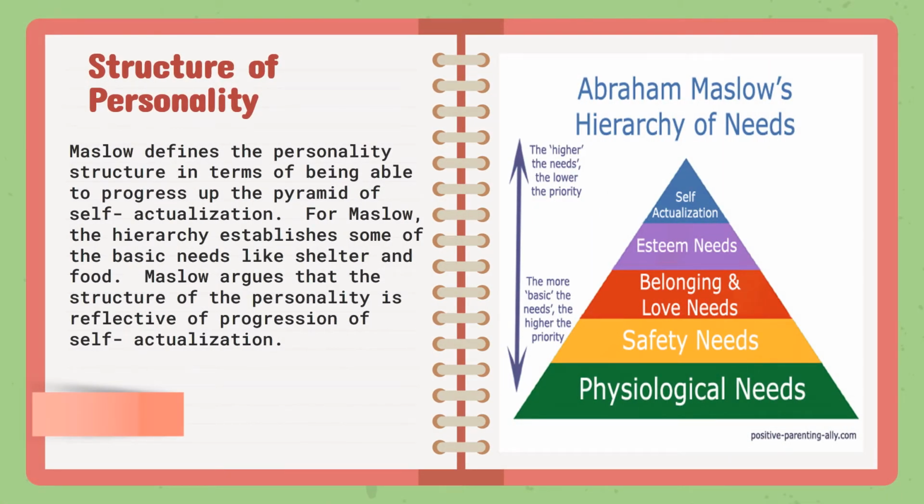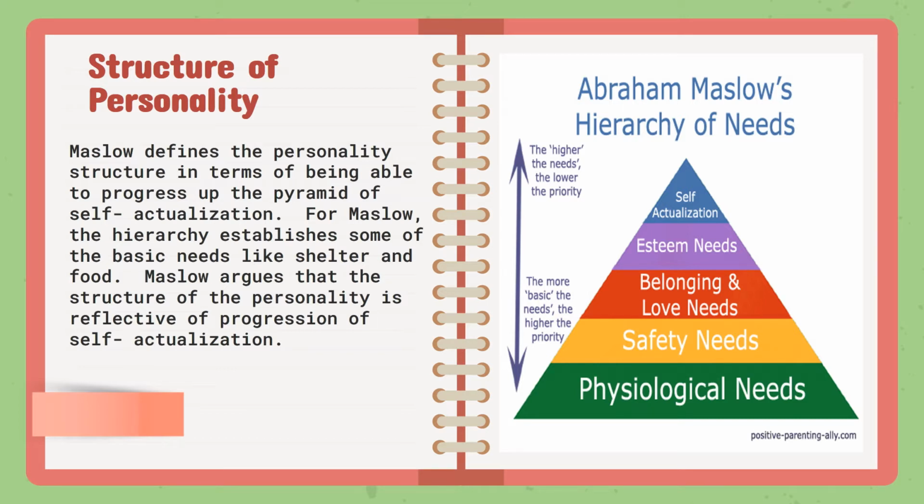Next is the structure of personality. Maslow defines the personality structure in terms of being able to progress up the pyramid of self-actualization. For Maslow, the hierarchy establishes some of the basic needs like shelter and food. Maslow argues that the structure of the personality is reflective of progression of self-actualization.